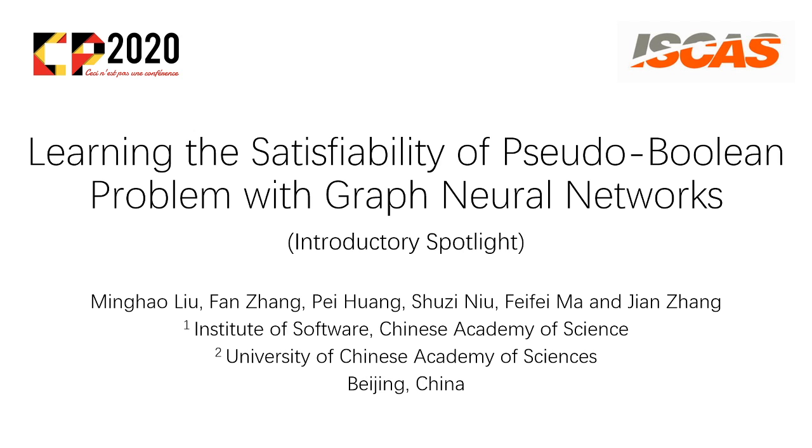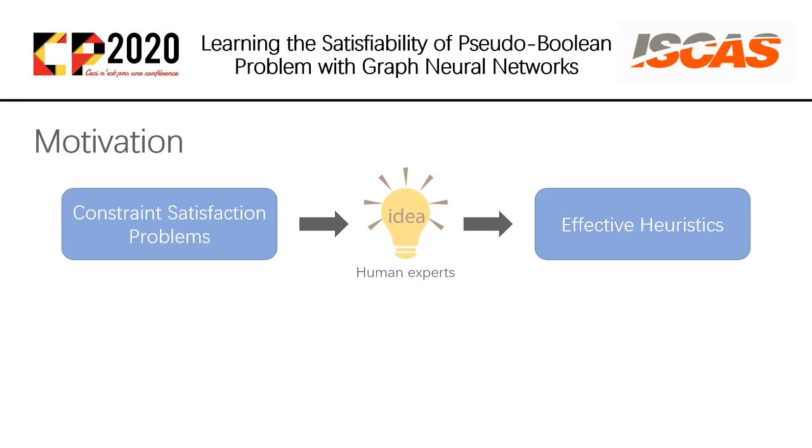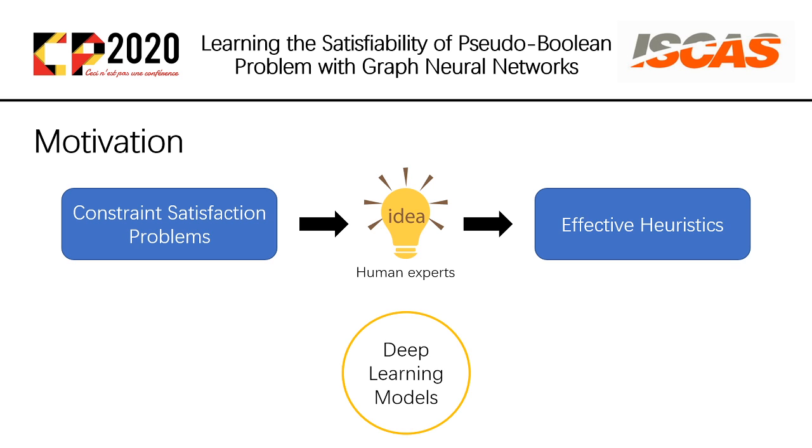Here I will give a brief introduction of my work, learning the satisfiability of pseudo-Boolean problem with graph neural networks. As we know, many effective heuristics in solving constraint satisfaction problems rely on the observation and idea from human experts. The deep learning systems have improved the state-of-the-art standards of many AI tasks across domains.